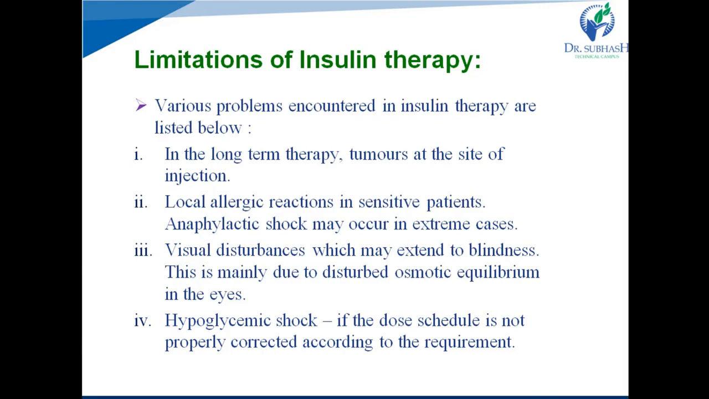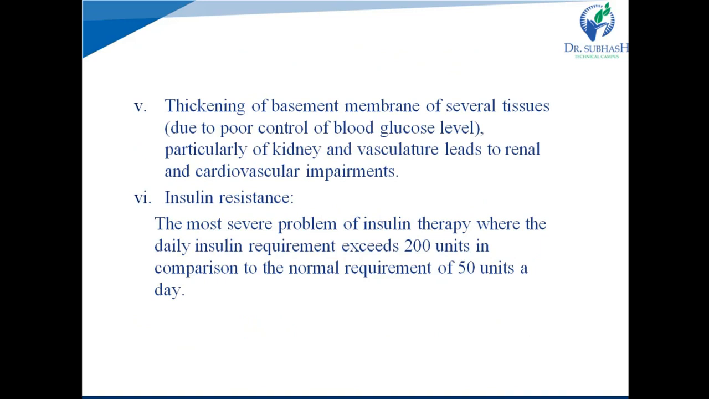Fluctuations in blood glucose levels lead to visual disturbances, and these visual disturbances may also extend to blindness. This is mainly due to the disturbed osmotic equilibrium in our eyes. Then, if the dose schedule of insulin is not properly corrected according to the requirement of the patient, insulin therapy leads to hypoglycemic shock. Thickening of the basement membrane of several tissues, particularly kidney and vascular, leads to renal and cardiovascular impairments.